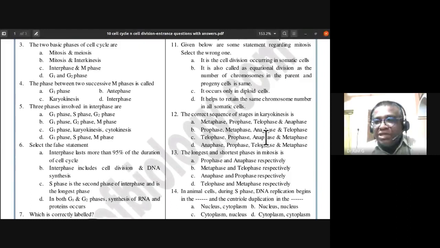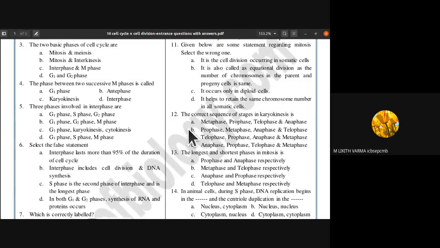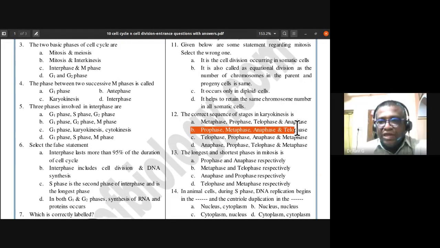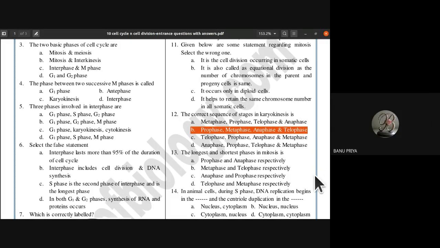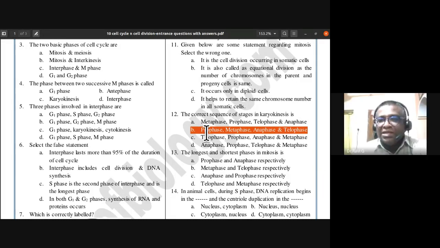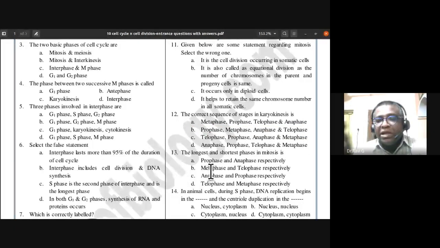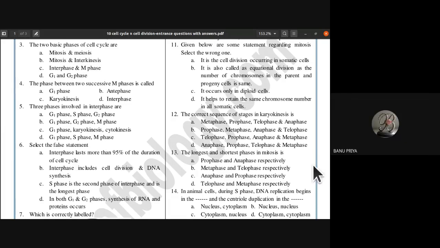The correct sequence of stages in karyokinesis is, I think this is an easier question. So you can answer what is the correct sequence. Prophase, metaphase, anaphase, and telophase is the correct sequence of stages in karyokinesis. Which is the longest and shortest phase in mitosis?